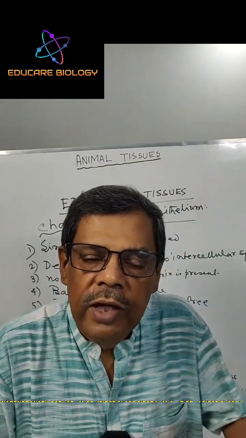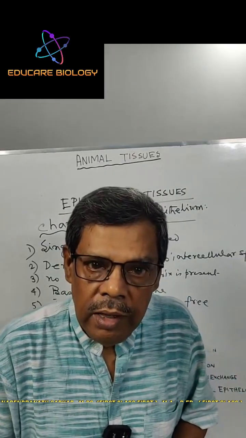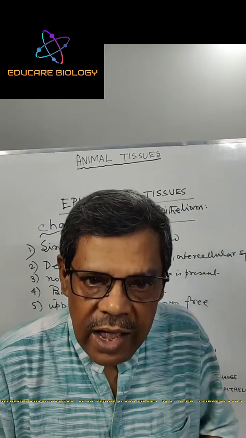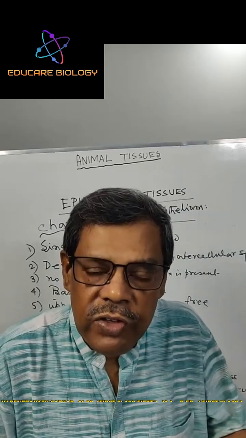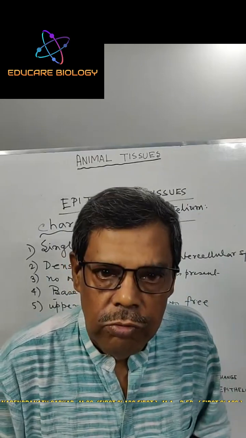Sometimes on the upper surface of the cell there may be microvilli, cilia, stereocilia, kinocilia. Several types of outgrowth may be found.